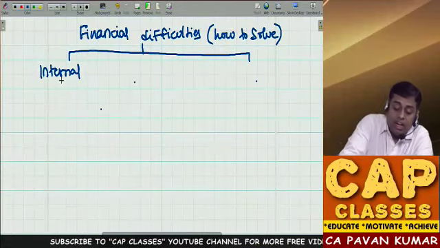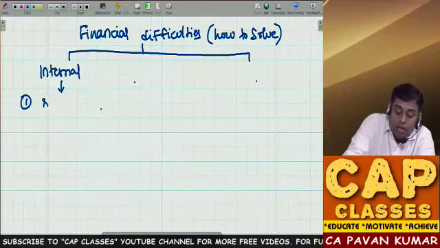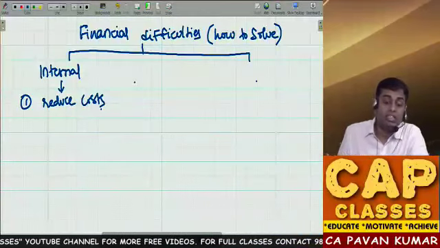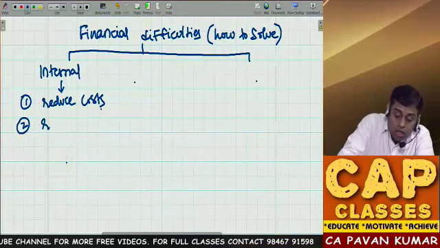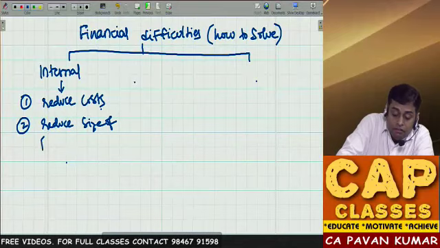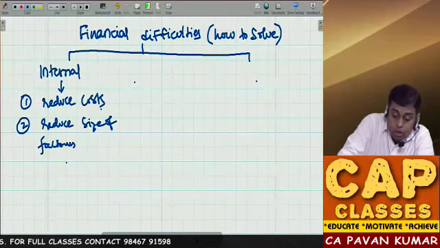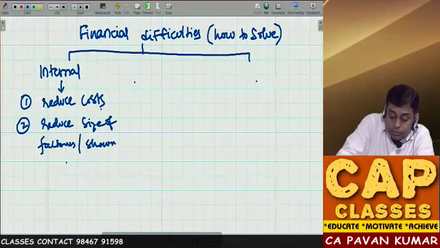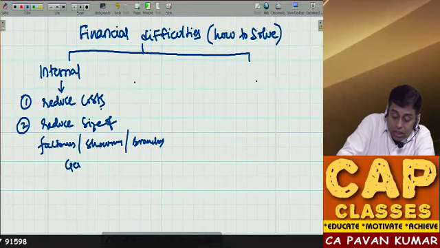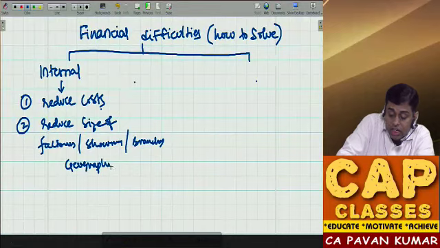How can it be solved? 1, reduce costs. 2, reduce size of factories, showrooms, branches, geographies, cost centers.